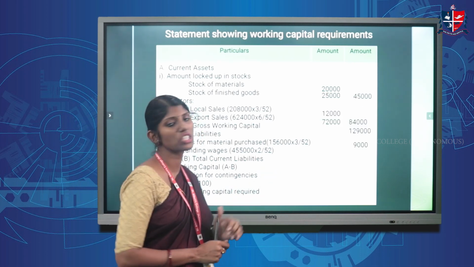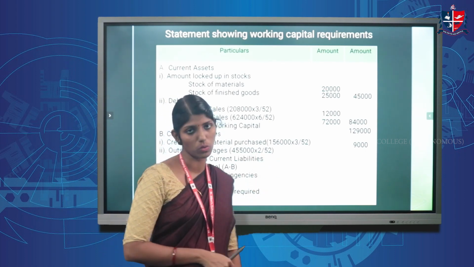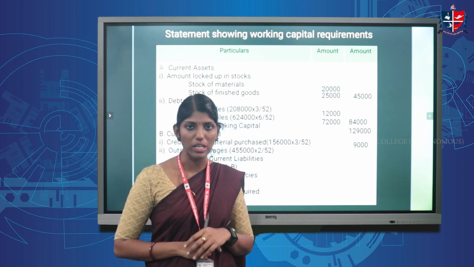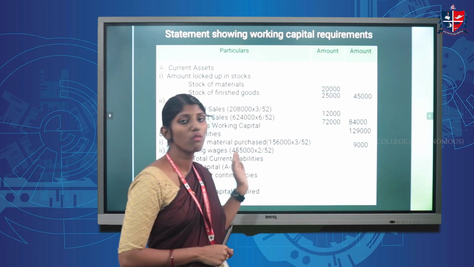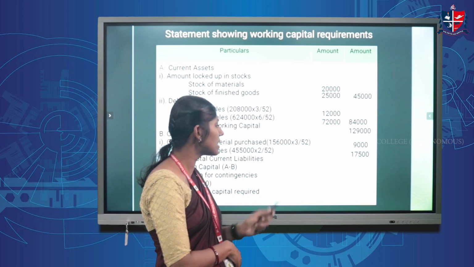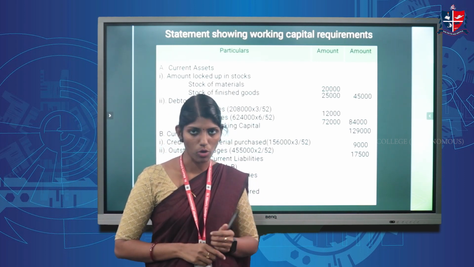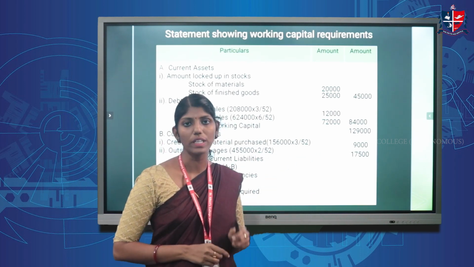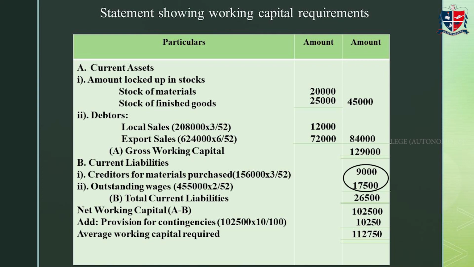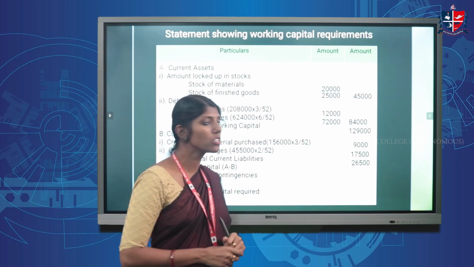The next is outstanding wages. The total amount for the year is 4,55,000 and the credit given is for the period of 2 weeks. So we have to compute only for the 2 weeks period, that is 4,55,000 into 2 by 52, and that amounts to 17,500. Only these two current liabilities are given in the problem. So after writing these two, we can add them together and it will give the total current liabilities of rupees 26,500.